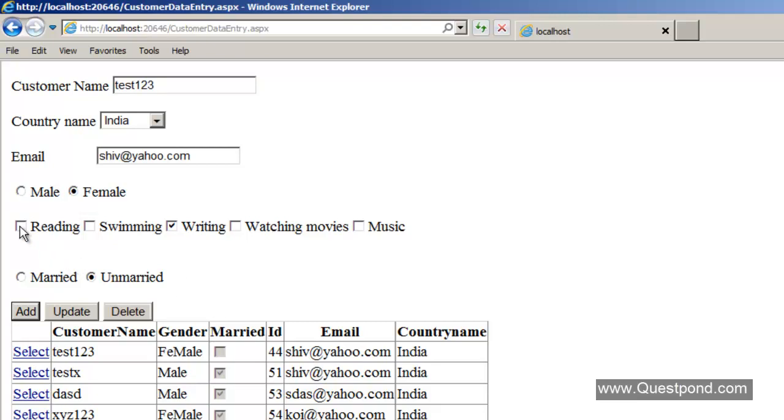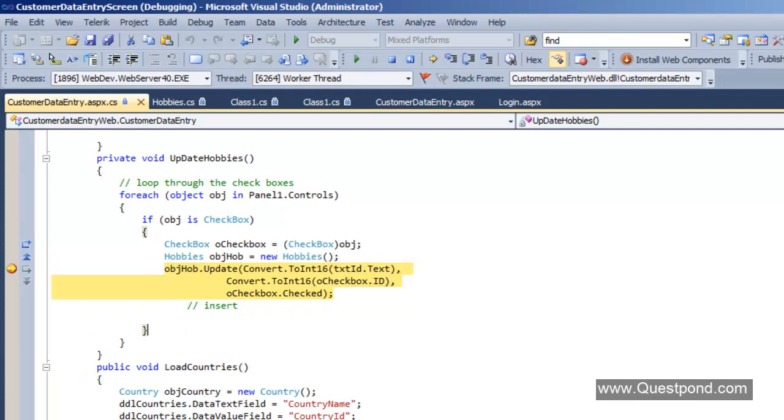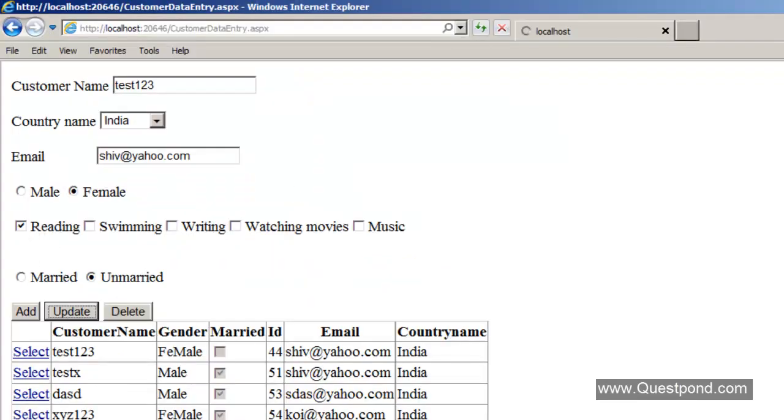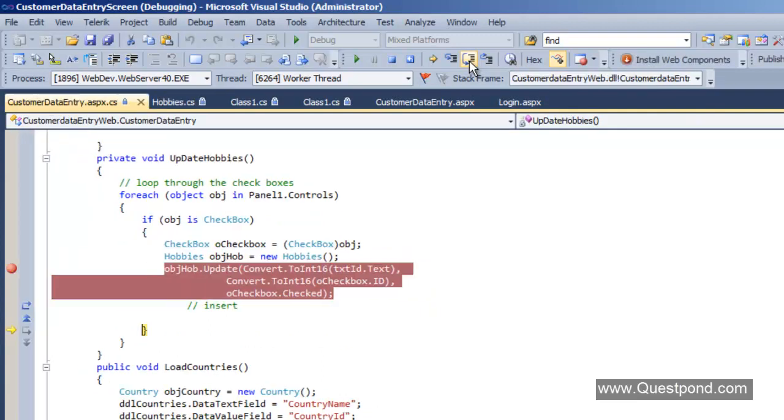Now here what we'll do is, let's add reading, okay, and probably remove writing, okay. So when we selected a record, writing is already there. So what we are doing is removing writing and adding reading, okay. So let's click on update. So there we go. The first checkbox is reading. It is true. It is checked. So yes, it goes in. We check in the database. We insert the hobbies. We come out.